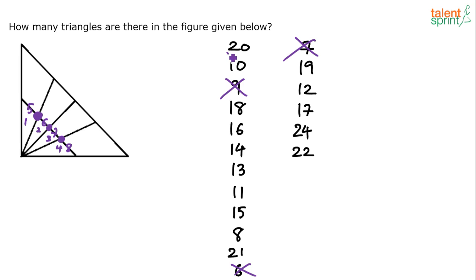So 9 and 10 also will get eliminated. 8 also will get eliminated. You're able to follow? So this is the elimination technique that you have to use in the exam. I'm not trying to eliminate from all these 18 options here, but I'm trying to show you that you have to use the elimination process so that you don't really have to count all the triangles. If 3 of the options get eliminated, just mark the 4th one, the left out one, as the answer. So we've got 8 plus 3, 11 triangles already.